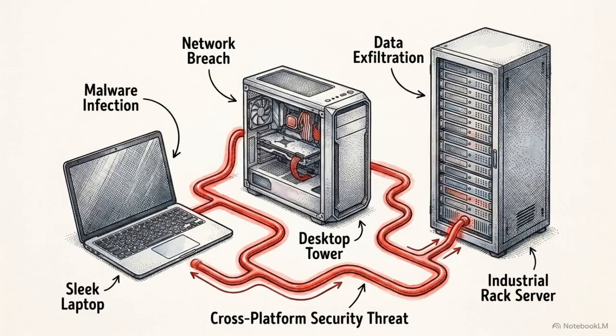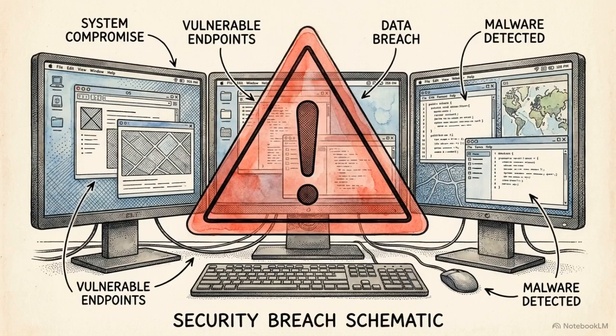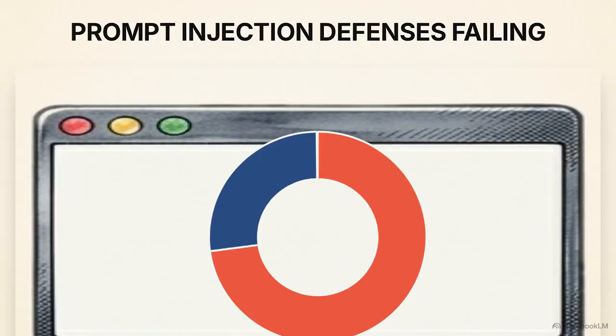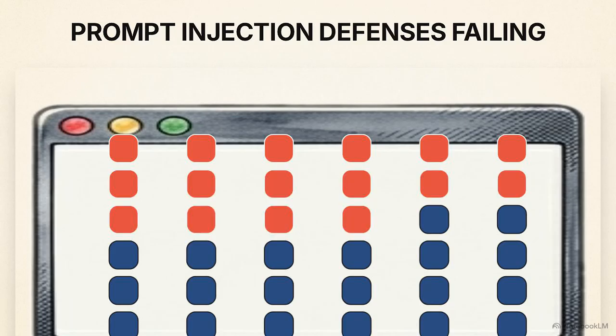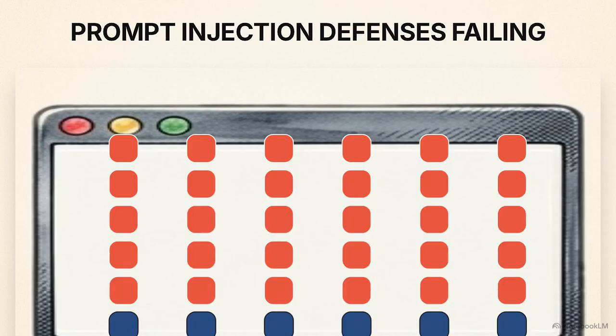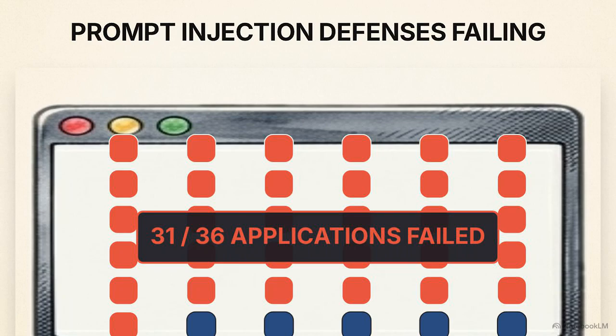While Gaslight targets macOS, the prompt injection techniques driving the attack are cross-platform. Security operations centers running Windows and Linux environments face the same vulnerability. Data from Cisco's State of AI Security 2026 report indicates that 73% of production AI deployments contain prompt injection vulnerabilities. Out of 36 production applications connected to LLMs tested in a recent study, 31 of them failed against injection testing.